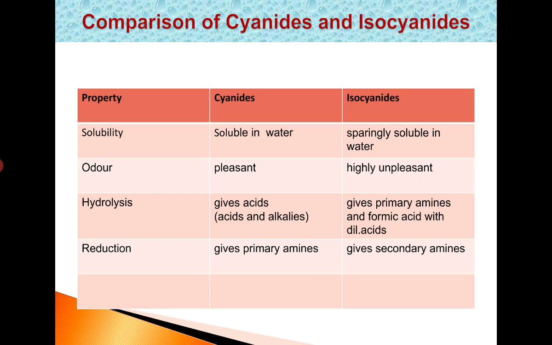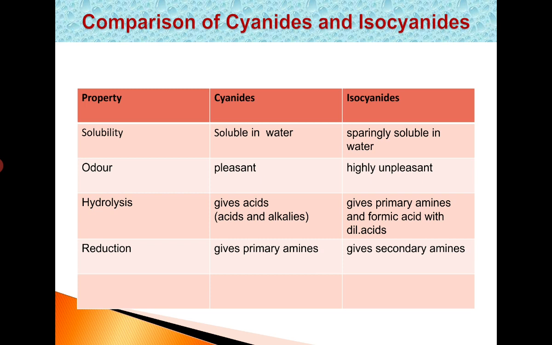Hydrolysis. Cyanides give carboxylic acids on hydrolysis. They undergo hydrolysis with both mineral acids and alkalis. But isocyanides undergo hydrolysis only with dilute acids but not with alkalis, and on hydrolysis they give primary amines and formic acid.